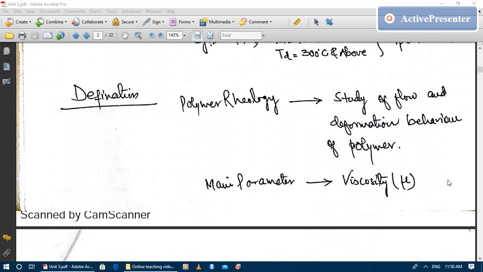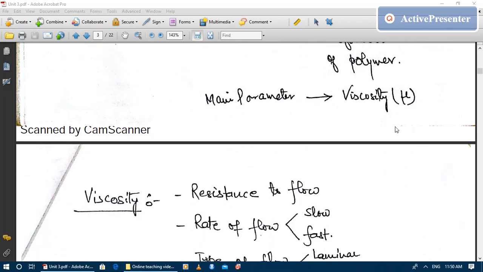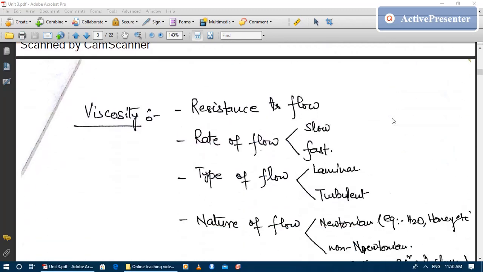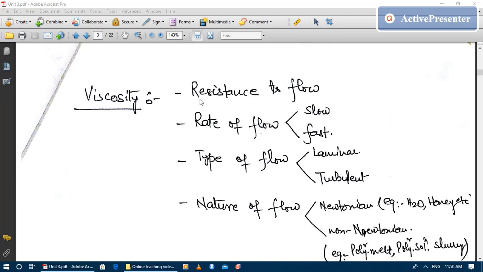Now, by definition, polymer rheology is the study of the flow and deformational behavior of the polymer. The main parameter that governs the rheology is the viscosity. How can we define the viscosity? Viscosity is the resistance to flow. Viscosity defines the rate of flow, whether the flow is slow or fast.